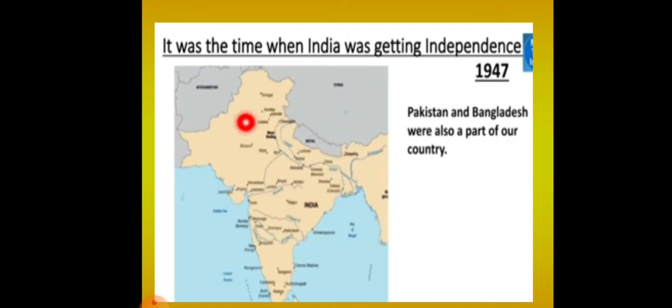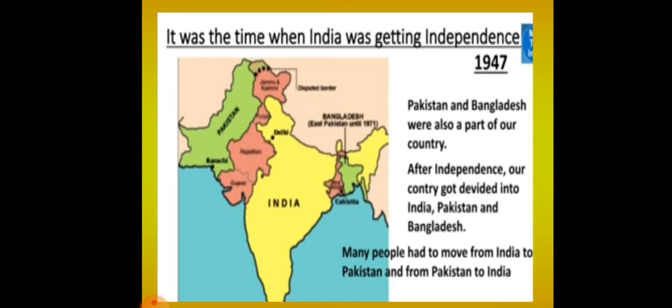This was the map of India. But later, after independence, our country was divided into India, Pakistan and Bangladesh. That means India was divided, and Pakistan and Bangladesh were separated from India. During this time, many people had to move from India to Pakistan and from Pakistan to India.